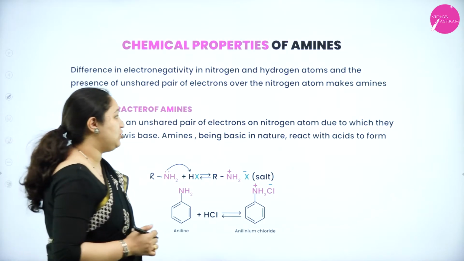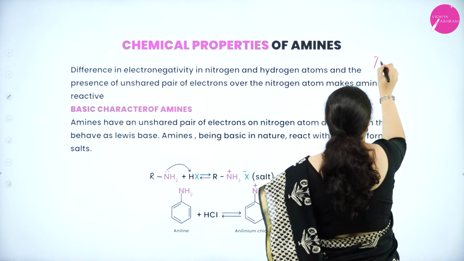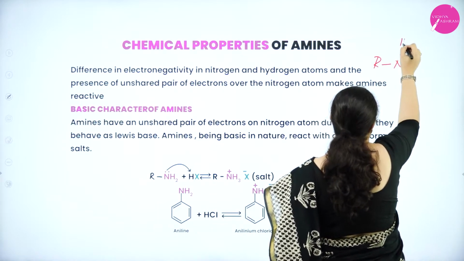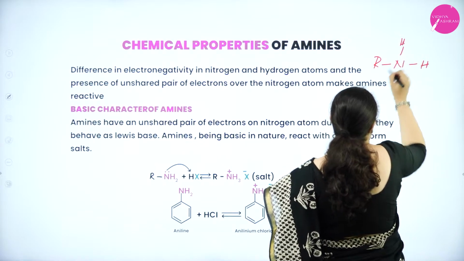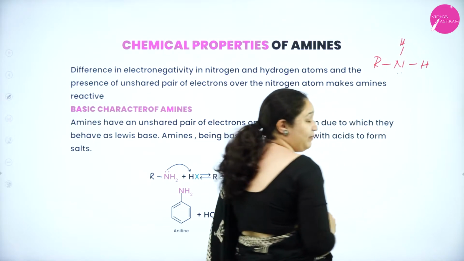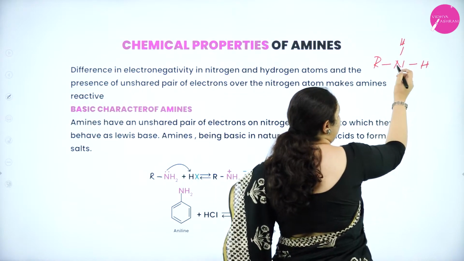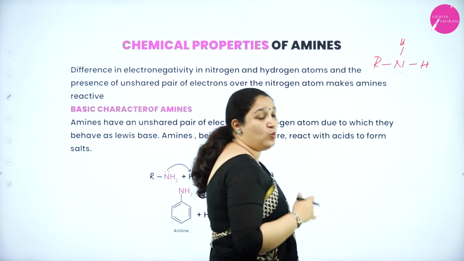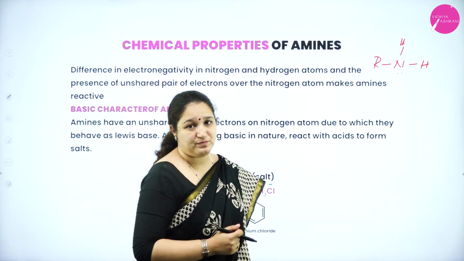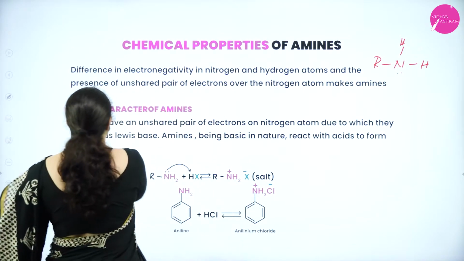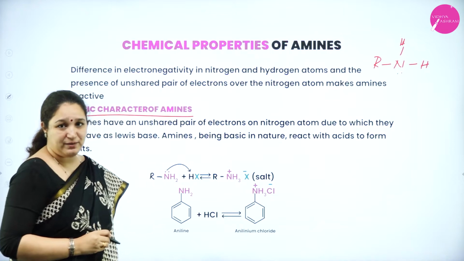If you see the structure of amines, that is RNH2, that is the primary amine I am talking about. Nitrogen has a lone pair of electron. Also, there is a lot of electronegativity difference between nitrogen and hydrogen, which makes amine reactive. First, we will be learning about the basic character of amine.